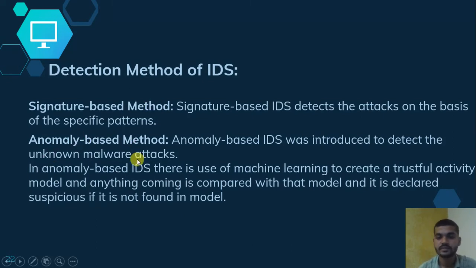In anomaly-based, it works for new types of attacks, where trustful activities are already saved in the system. If something is different from the trustful activity, then it will be declared suspicious. So this is how the detection methods work.